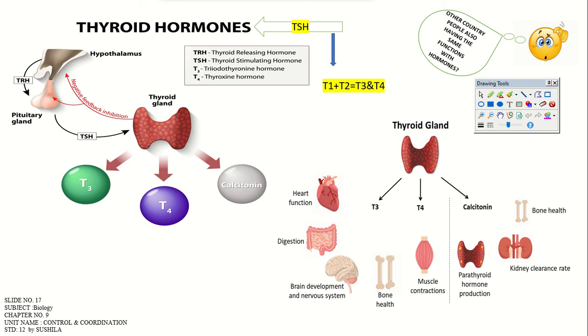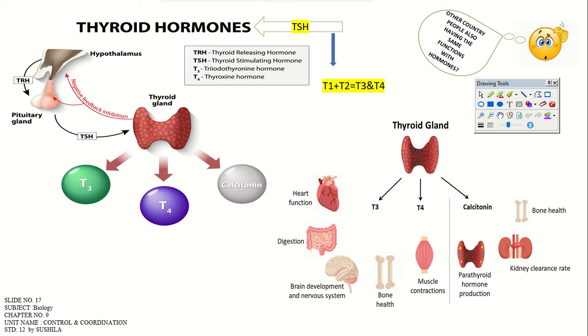T1 is a monoiodothyronine molecule, and T2 is a diiodothyronine molecule. These two will be forming the triiodothyronine hormone, and the fourth one is T4, the thyroxine hormone. Don't get confused with these names, their short forms, their expanded forms, right? What all it is producing, how it is affecting in a positive condition, how it is affecting in a negative feedback condition, what type of disease it relates to, right?